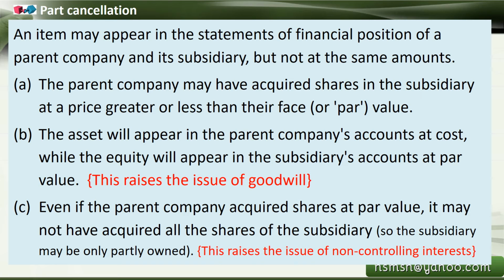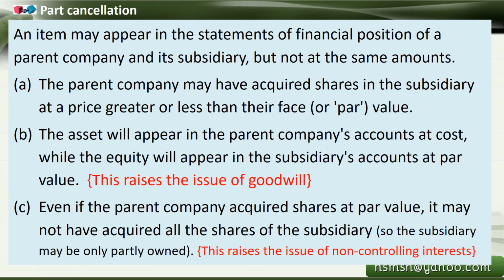And in the second case, if the parent company acquired shares at par value, it may not have acquired all the shares of the subsidiary. Suppose 80% only or 60% only, then this raises the issue of non-controlling interest. So if they are investing 100%, they are controlling fully.